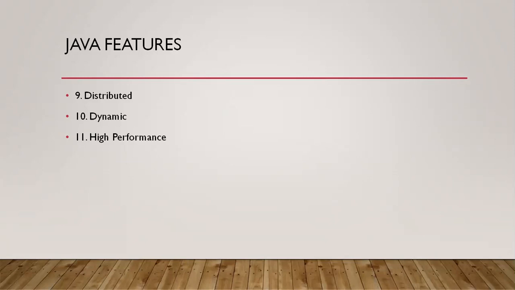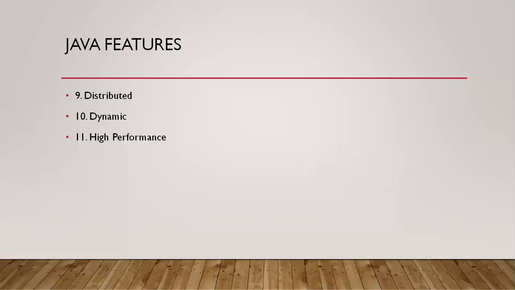And coming to the next one, dynamic. The 10th feature is that it is dynamic. Why? Because if we want to make any changes at runtime, it is also possible in Java. While executing a program, you get the results on the output screen.